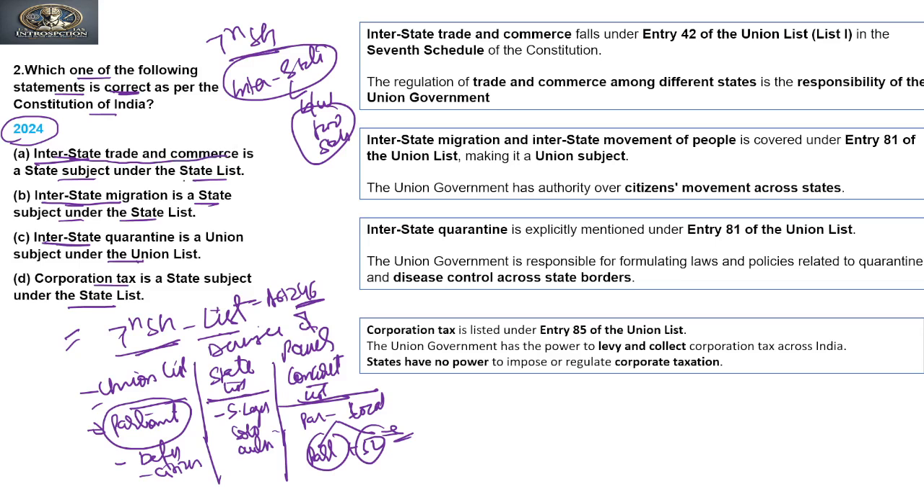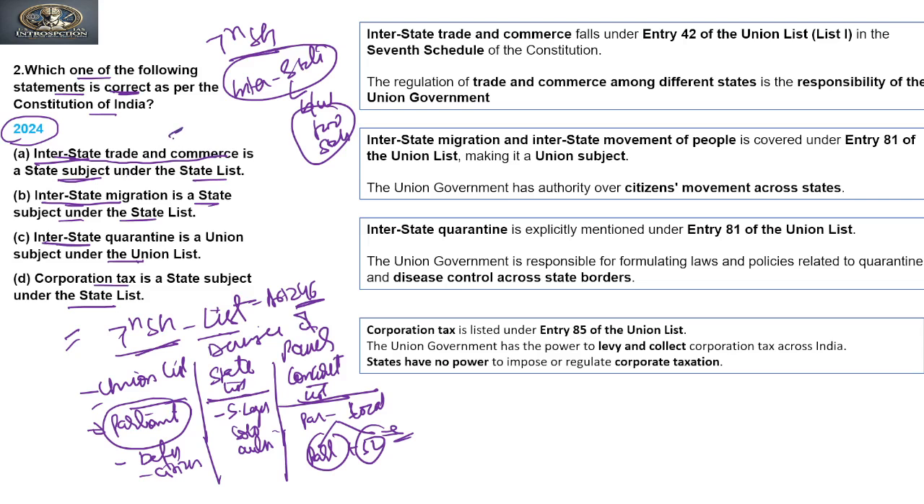It cannot be put under the state subject. A state should not be given the power to regulate a law on it, because more than one state is involved in this trade and commerce. If any trade or commerce is concentrated only within the territory of a state, then that particular state will be given power to make laws on that matter.